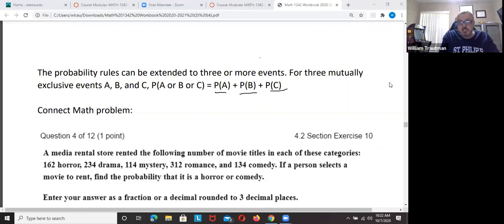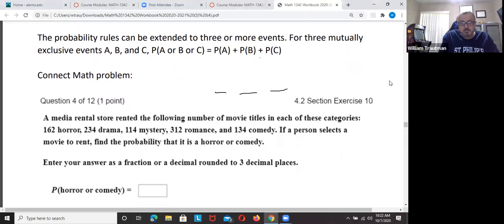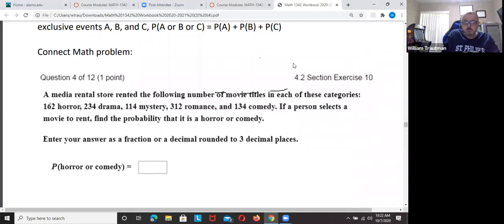So let's take a look at this next problem. A movie rental store has the following movie titles: 162 horror films, 230 drama, mystery, romance, and comedy. So we're going to do probabilities. Let's add them all up so we find the total. That's kind of key.